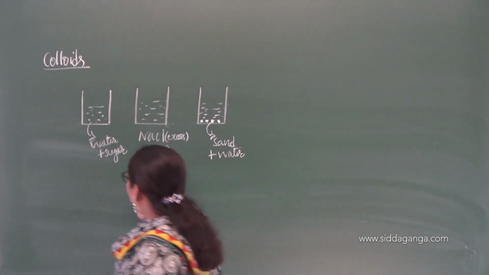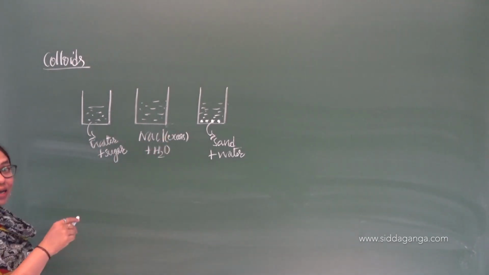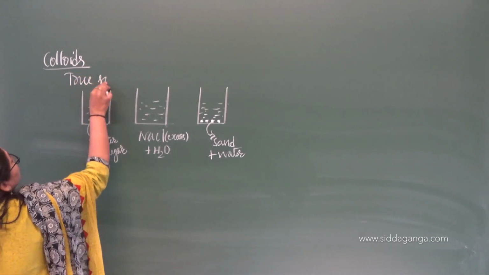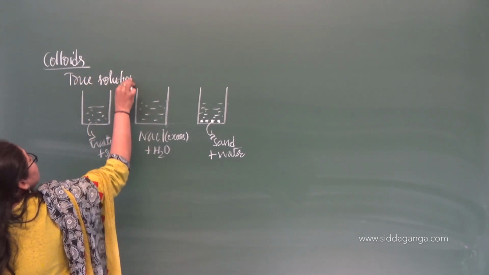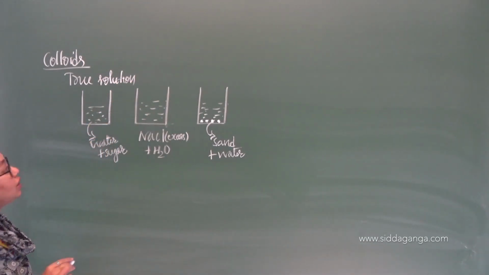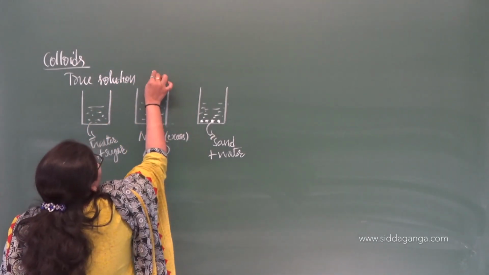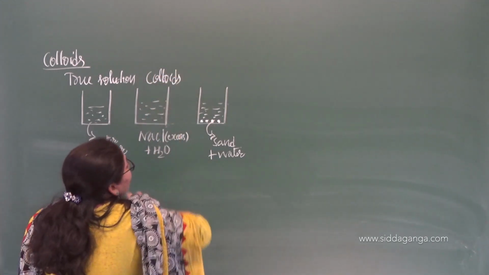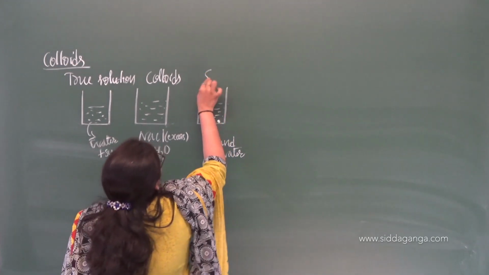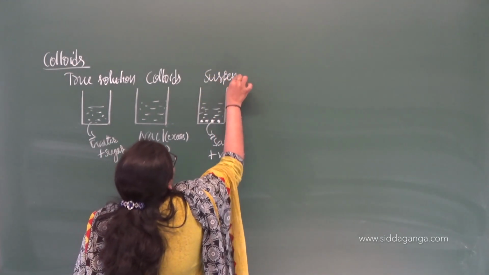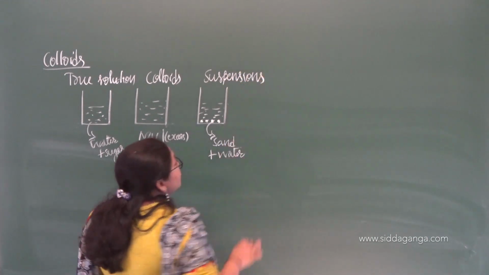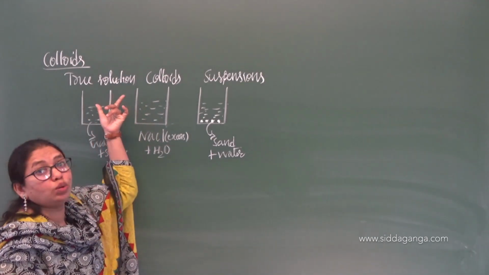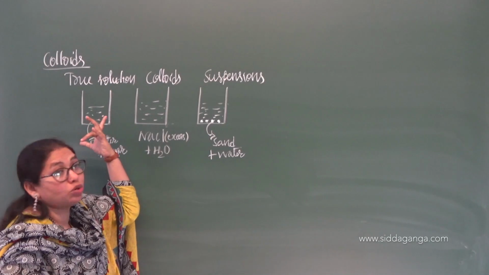So we classify these 3. The first one is nothing but a true solution. These types of mixtures are called true solutions, and they are homogeneous in nature. The second one we are going to call colloids. And the third one is called a suspension. You already studied true solutions, a physical chemistry concept about solutions.